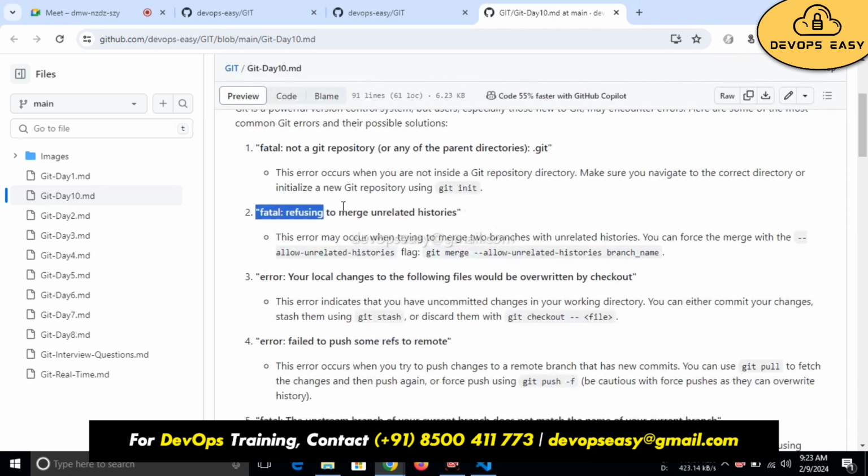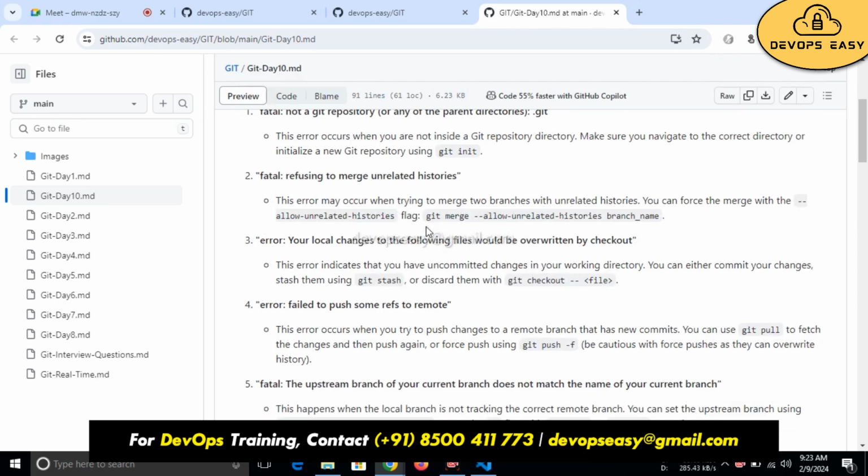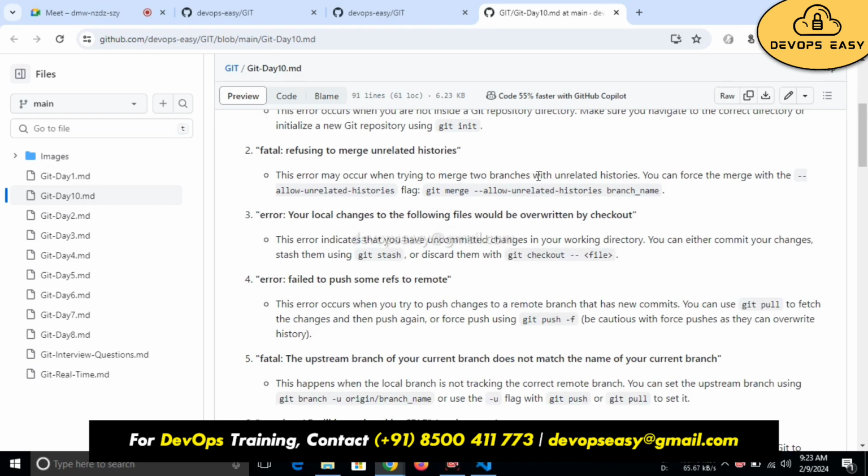Then another one: fatal: refusing to merge unrelated histories. This error may occur when trying to merge two branches with unrelated histories. You can force the merge with the allow-unrelated-histories flag: git merge --allow-unrelated-histories branch-name. If you merge two branches, you will get this type of error, and he is telling the solution as well. Just add allow-unrelated-histories.